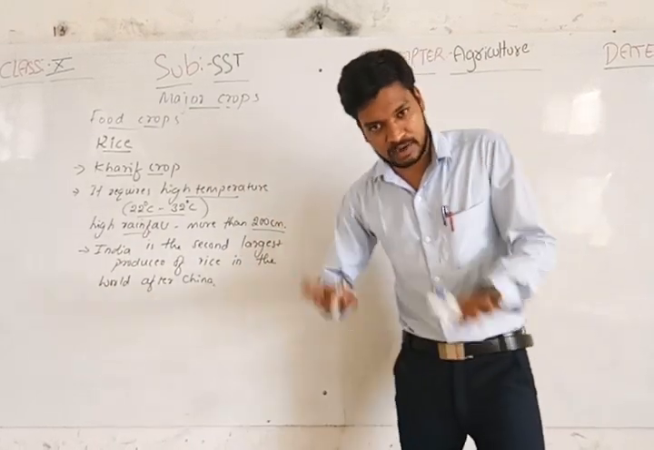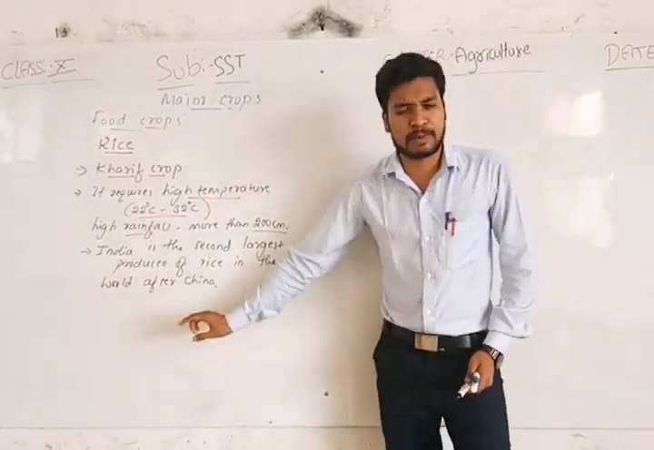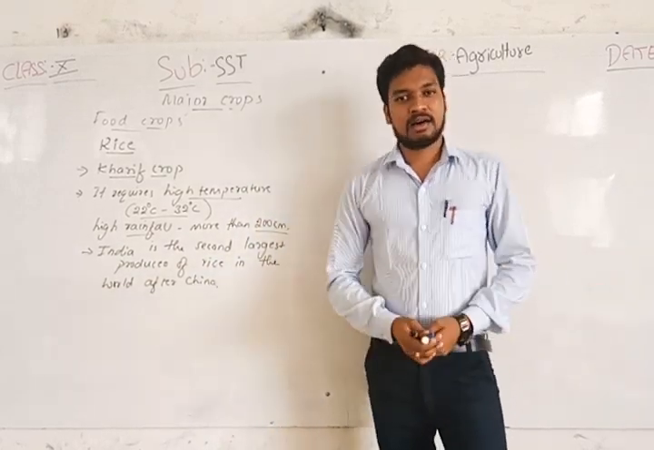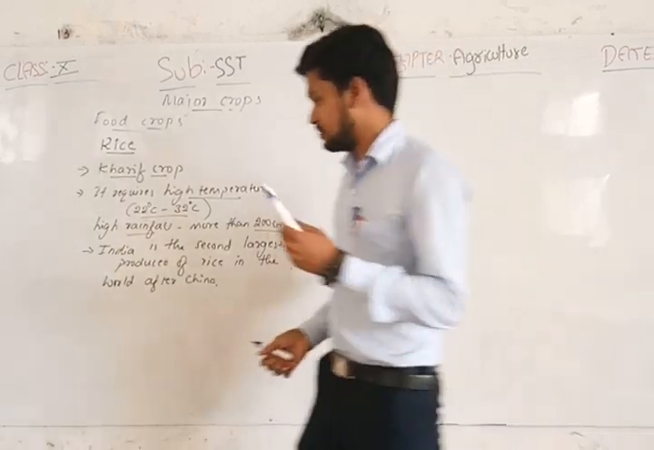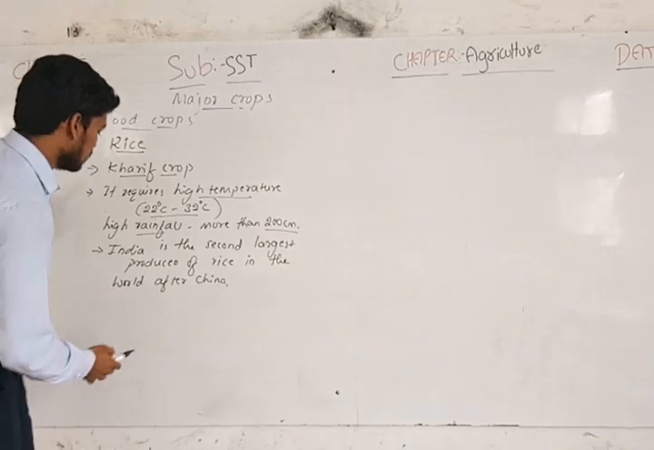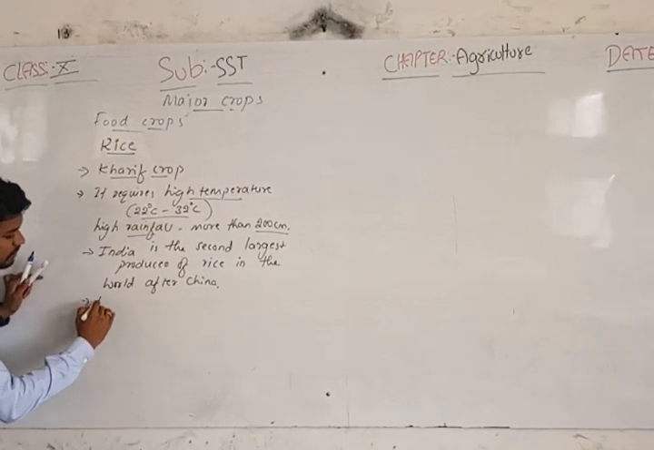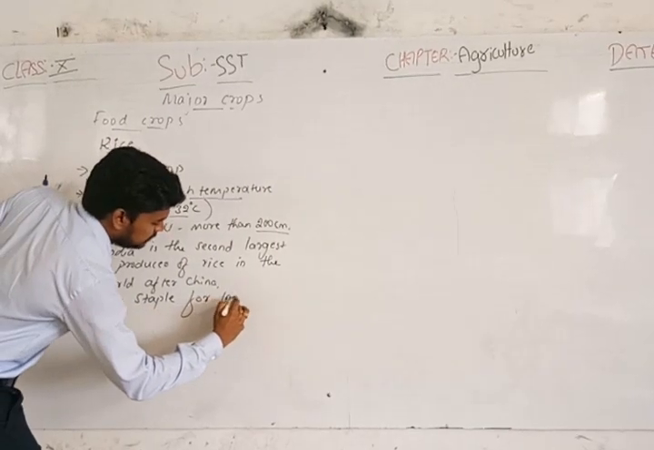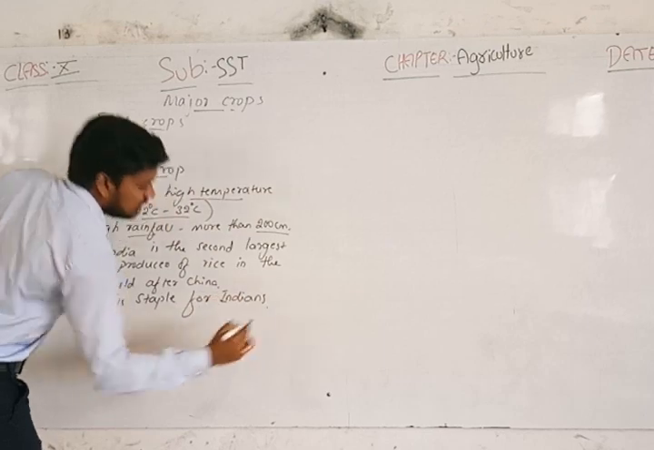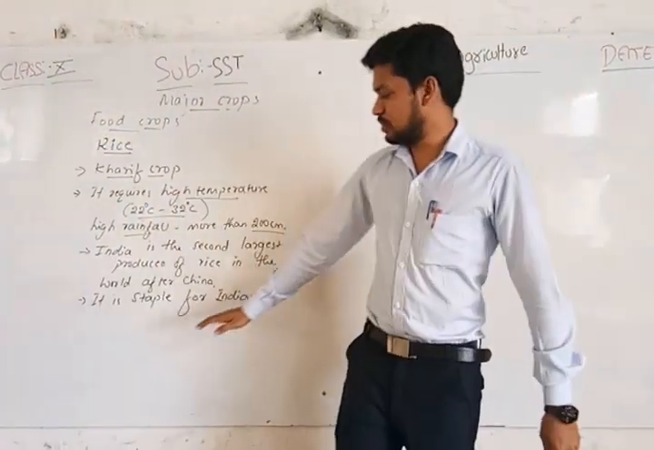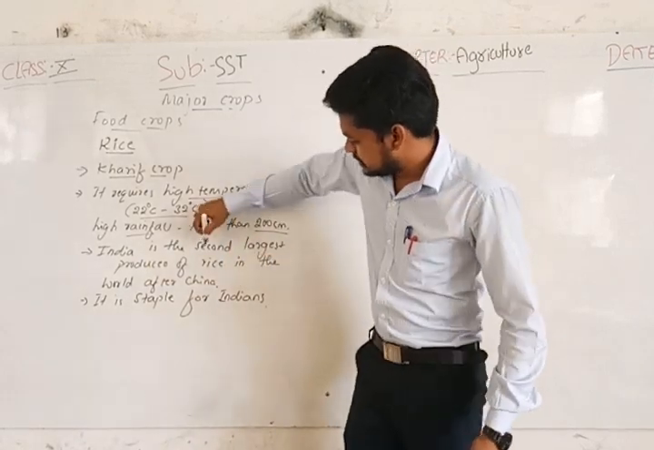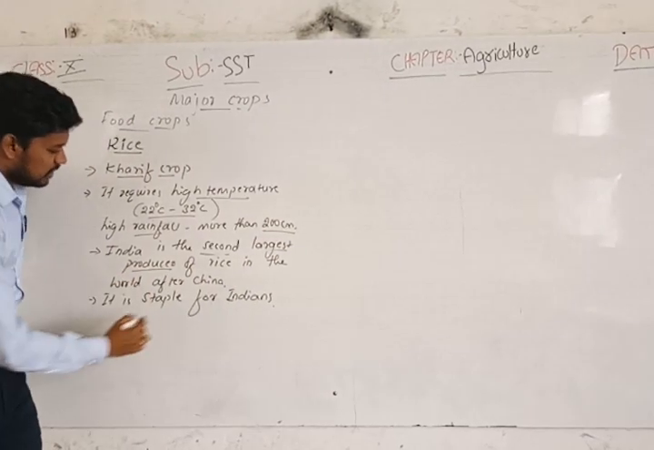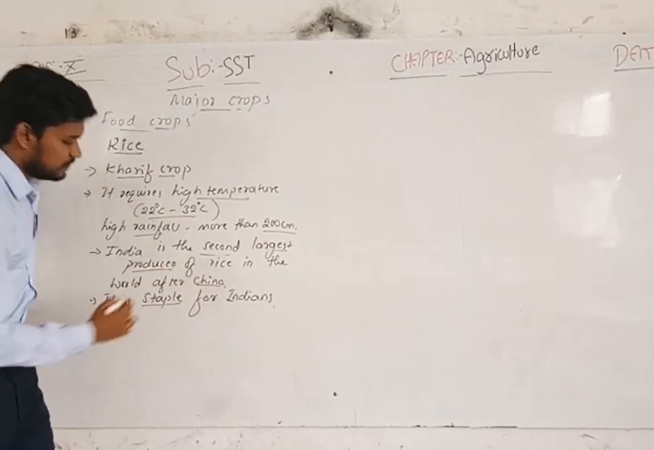And this rice is a staple food for the whole world, as well as for India. Staple food means the main, basic food we get from this rice. It's a basic crop for Indians. It's a staple food for Indians and as well as for the whole world. Rice is a staple food, we know about it, isn't it? So India is the second largest producer after China, and it's a staple food for Indians.